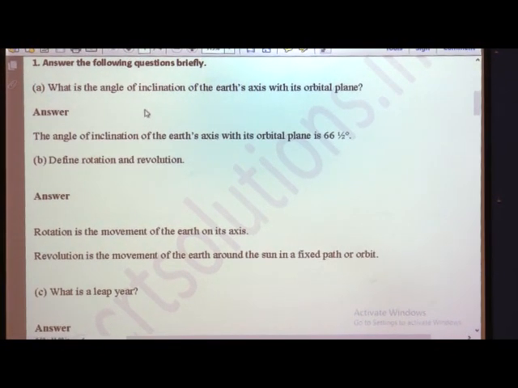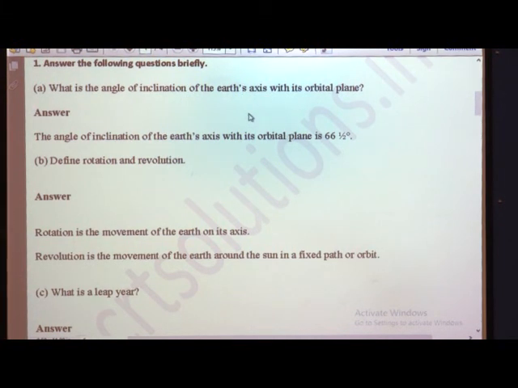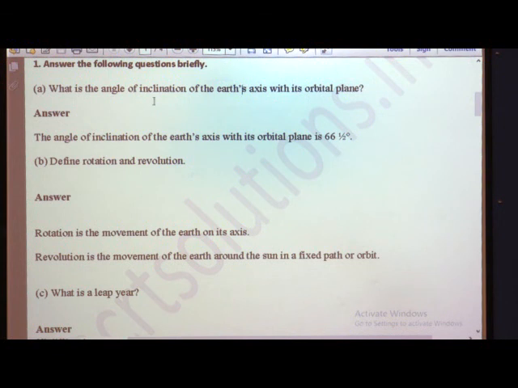What is the angle of inclination of the earth's axis with its orbital plane? We have shown it in the video, in the PPT also, and we have read it in the lesson. So, the angle of inclination of the earth's axis with its orbital plane is 66.5 degrees.